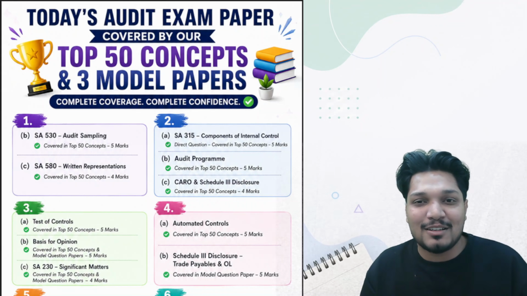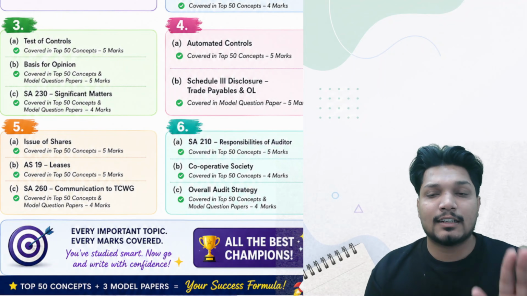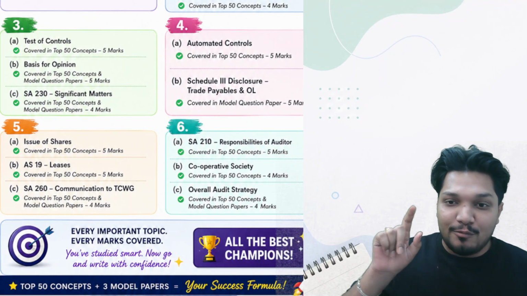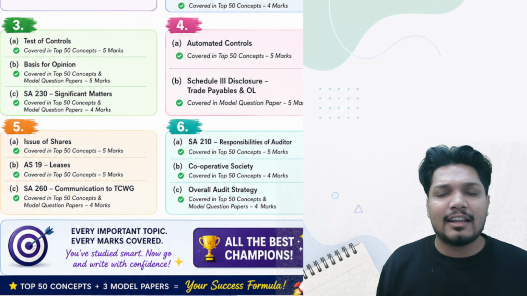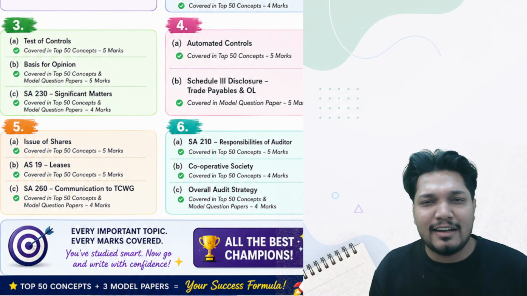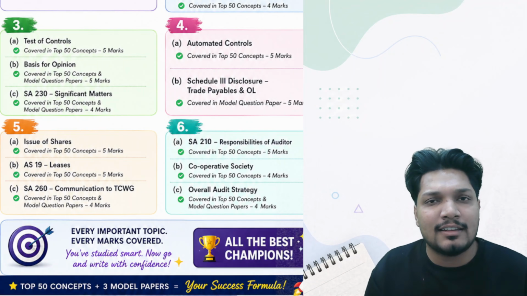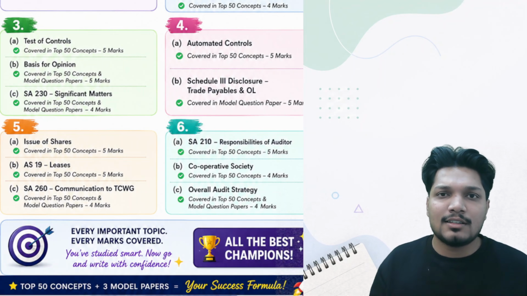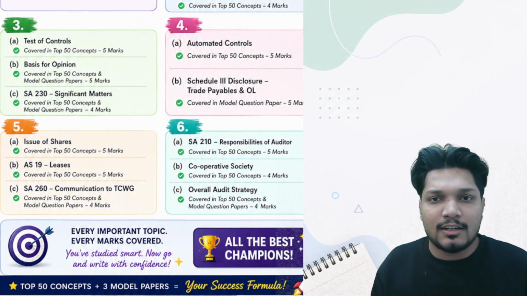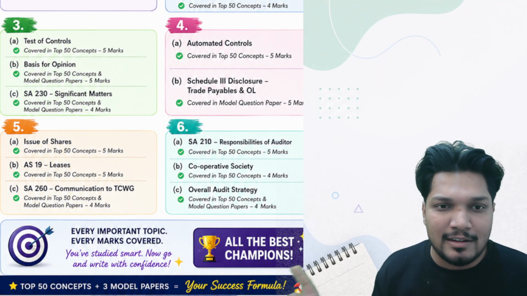So very much again pleased to see this question as well, right? Then, sir, coming to 5th question, issue of shares, AS 19. Sir, in top 50 concepts, I have specifically written AS 19, please cover. So if you have covered AS 19, for sure you must have got some input, some idea as to what to write in the exam hall, right? Because without studying AS 19, what would you have answered? So at least some input is there for AS 19 for you.